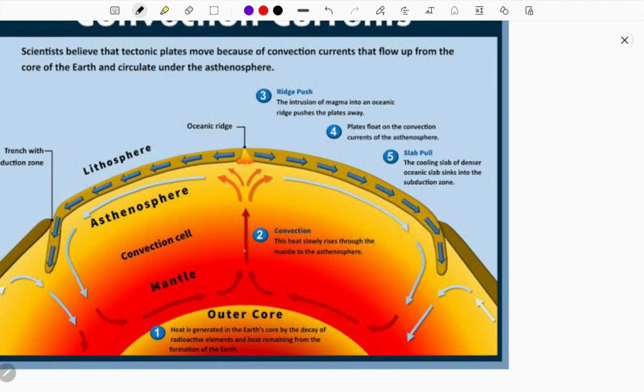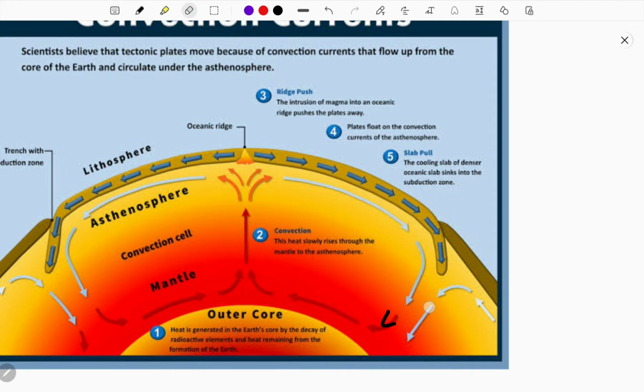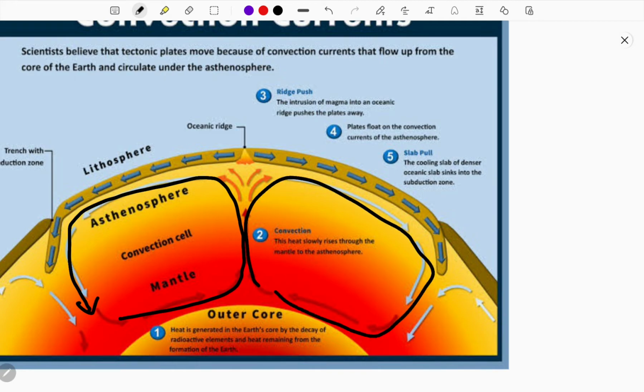Yes students, see here, this asthenosphere is hot. So when hot, it rises up. After it rises up, it faces the so-called lithosphere and cools down. After cooling down, it goes down. Again the convection creates the same thing, goes up and comes down, goes up and comes down. Continuously this current is happening inside the mantle, so that convectional cells are formed. You can see here that this continuously goes on happening.